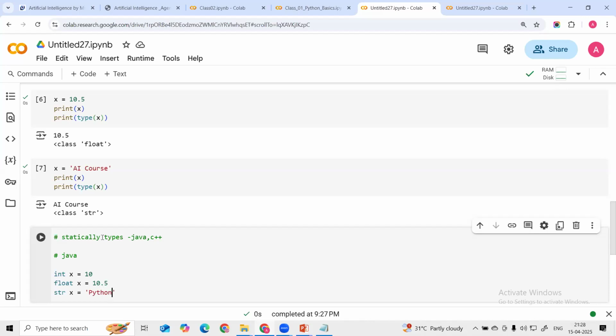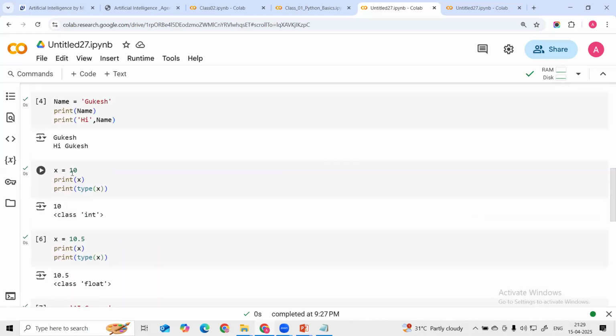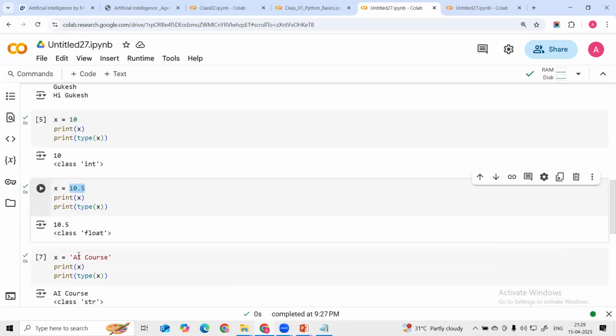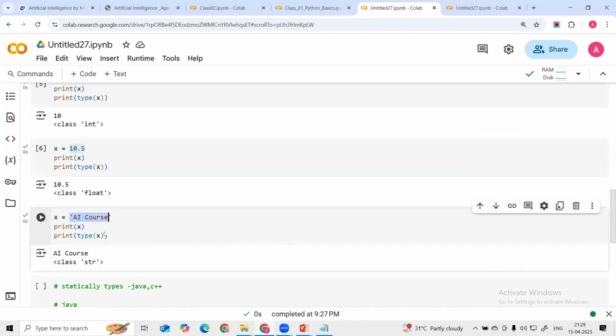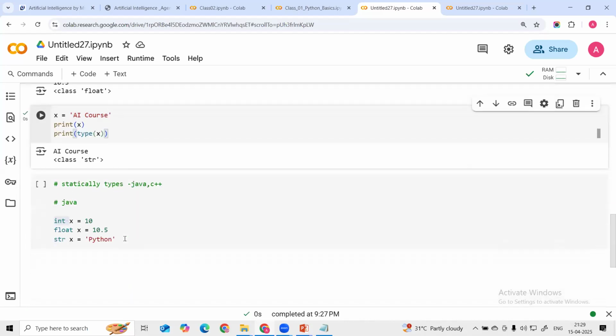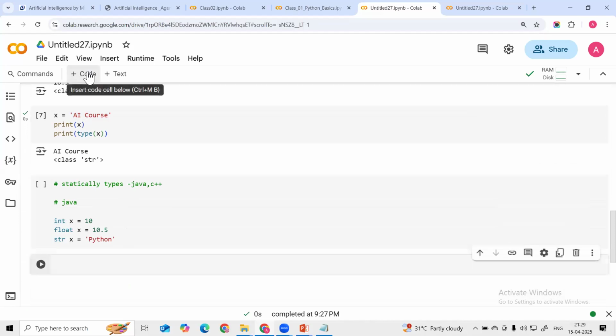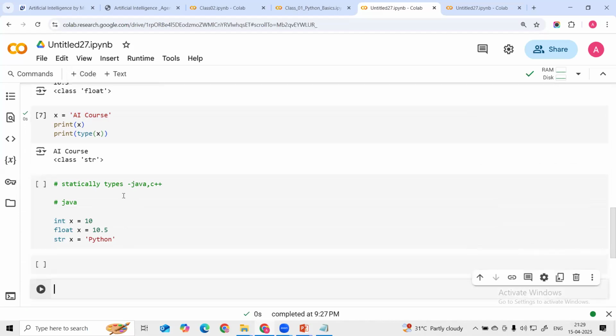So this is the difference between statically typed languages and dynamically typed ones. In statically typed languages like Java, C++, we have to define the data type. But in Python we do not need to define data types. During execution it will assign the data type based upon the value provided. If it is an int value, it will assign int. If it is a float value, it assigns float. If it is a string value, it assigns string. We do not need to take care of data types. Python will take care of this. That is the difference between static typing and dynamic typing. Okay, clear guys? Any questions?